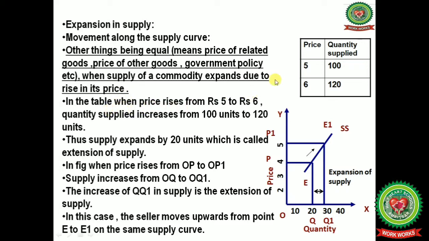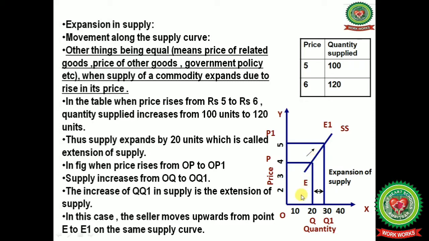In the table, when the price rises from rupees 5 to rupees 6, the quantity supplied also increases from 100 units to 120 units. Thus, supply expands by 20 units, which is called the expansion of supply.